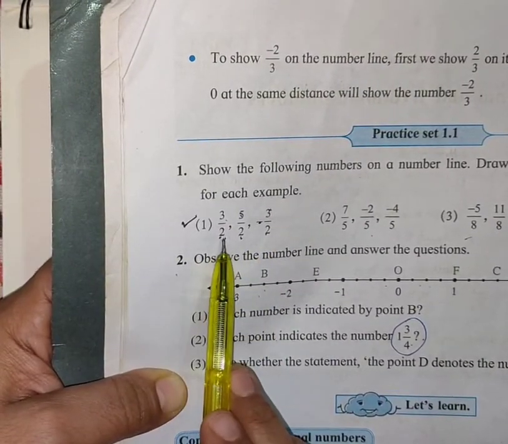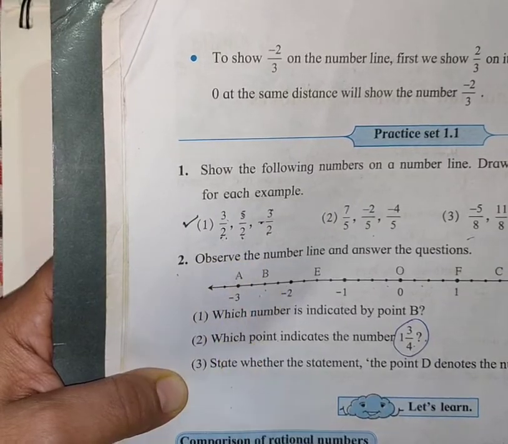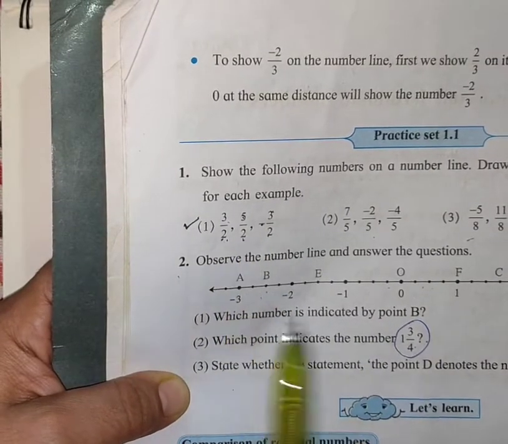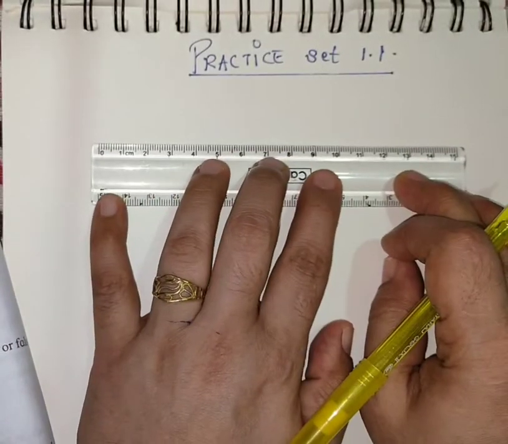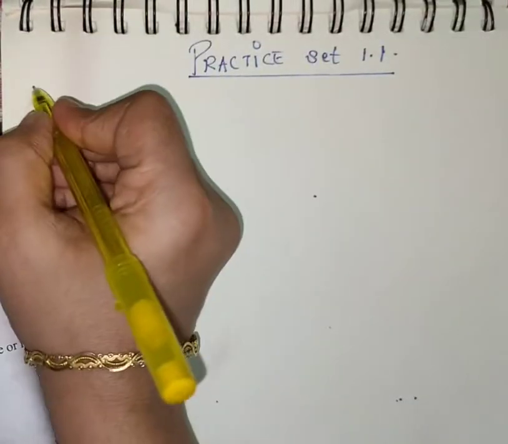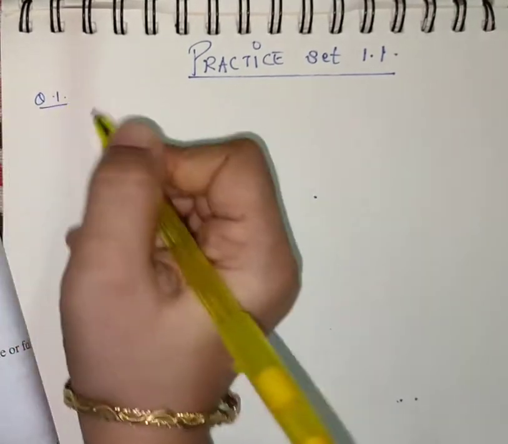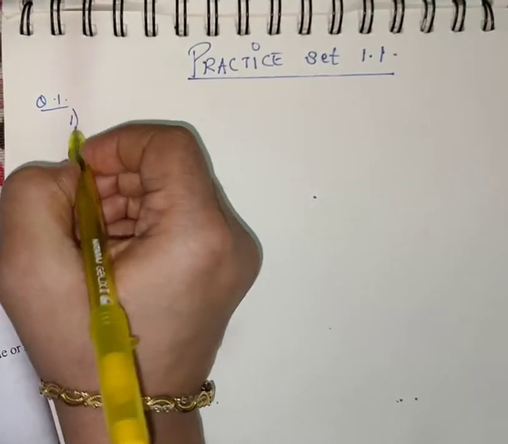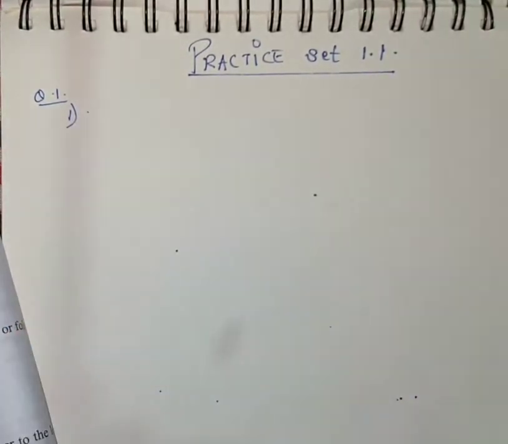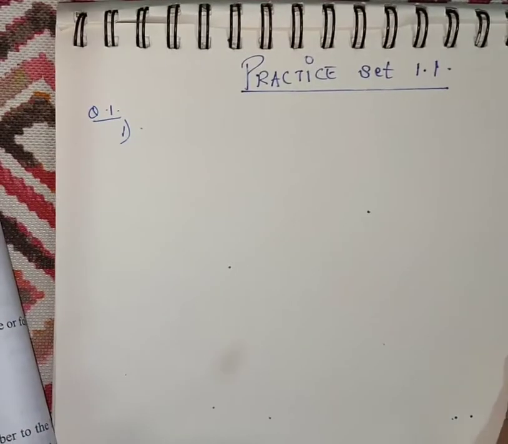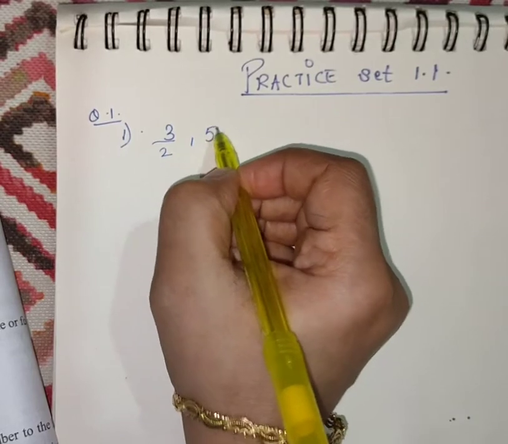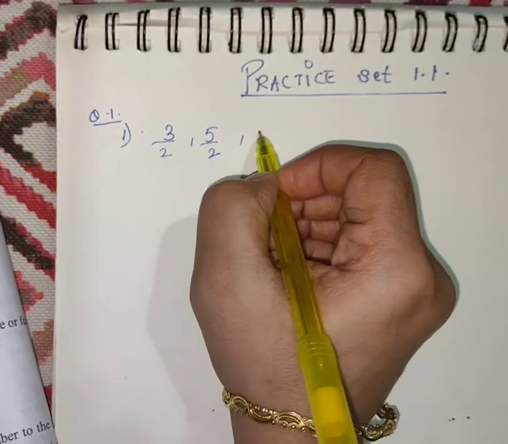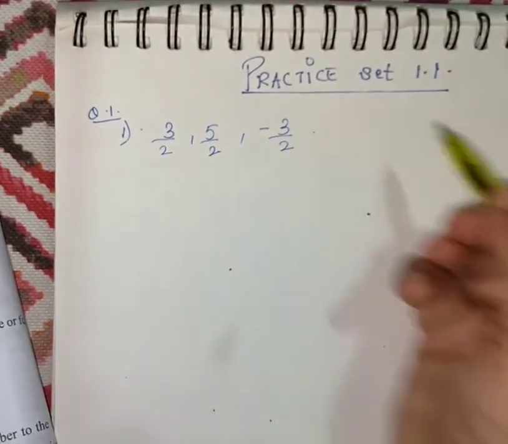And the denominators are 2, 2 and 2. That means you will divide each part of the number line into 2. Okay, let us draw question number 1. First sum. What are the numbers? 3 upon 2, 5 upon 2, minus 3 upon 2.